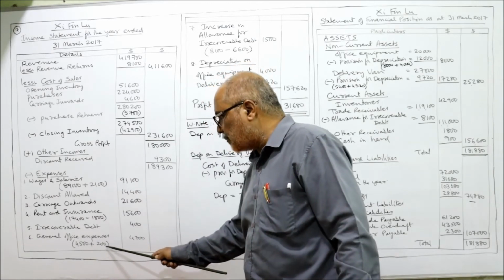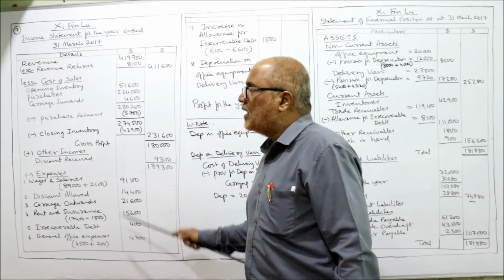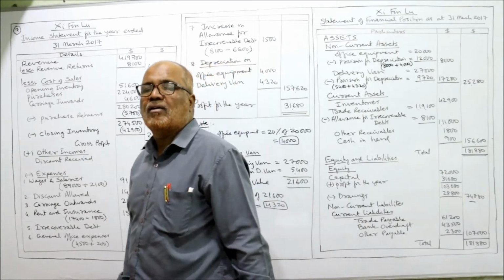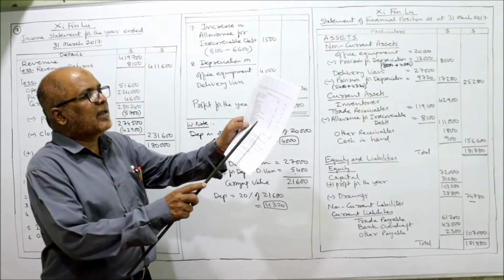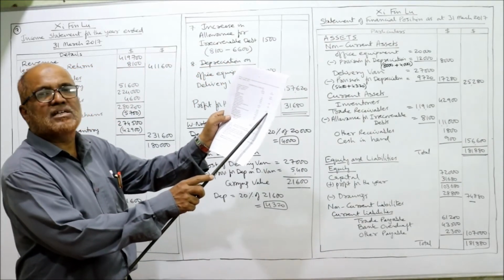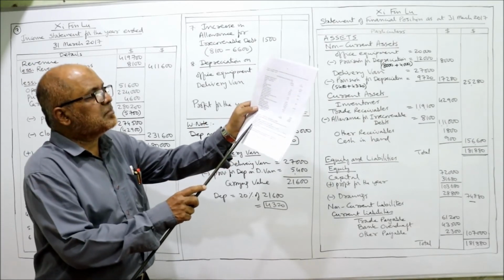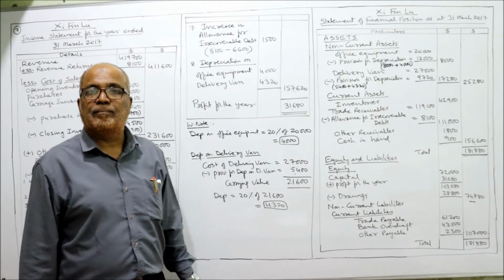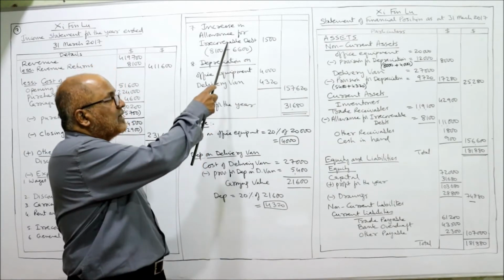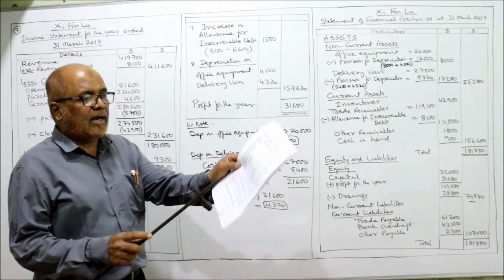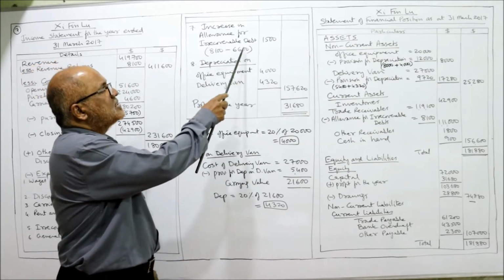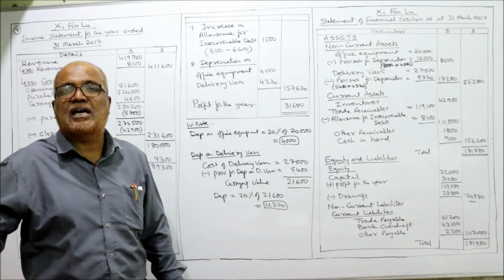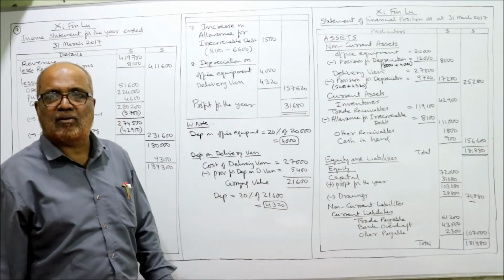So 4,500 plus 200, 4,700. Next comes allowance for irrecoverable debt. In the trial balance, allowance for irrecoverable debt is given 6,600. Adjustment it is given that increase the allowance to 8,100. Increase. So that's why we have taken under expenses. So 8,100 minus 6,600, 1,500 is the increase in allowance for irrecoverable debt.